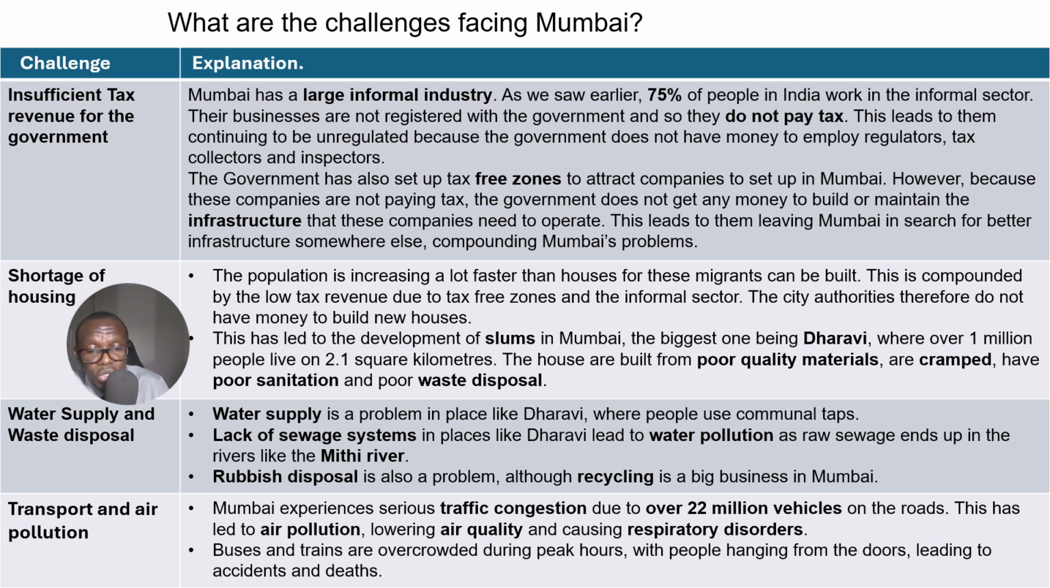So as far as transport goes, there's serious traffic congestion in Mumbai with over 22 million vehicles on the road. Now that's quite a significant number of vehicles on the roads, and especially with roads that are not necessarily built to very high standards, and they are not necessarily very big roads. And the congestion obviously leads to air pollution, and that lowers the air quality, and therefore presents a challenge in terms of respiratory diseases and disorders within the population, especially the vulnerable, so the elderly and the young population.